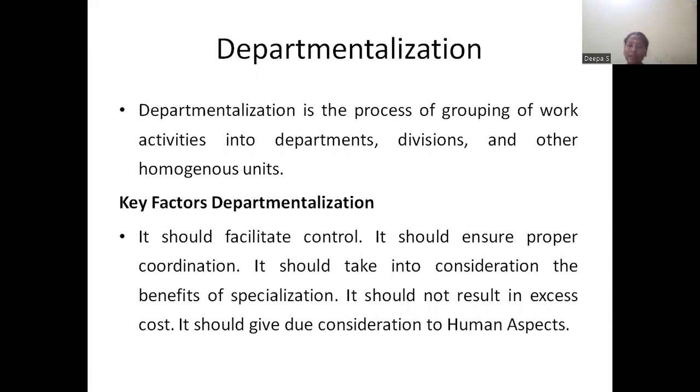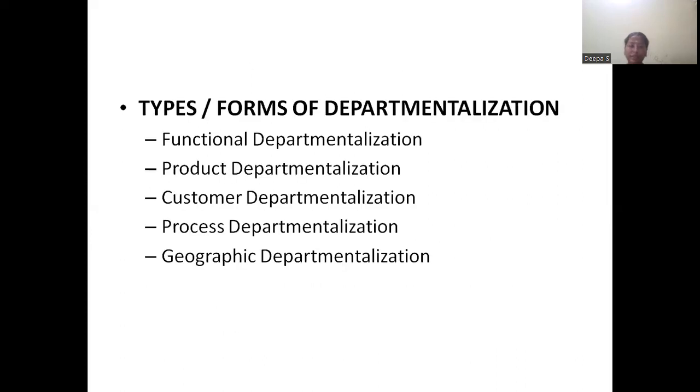Okay, so you can subdivide as a department, or you can have subdivision of your specific task. The main thing in departmentalization is that I can have control by one specific person, and you will have proper coordination with all the other people working under it. You will be considering the specific specialization, and the human aspects of performing the task. So in departmentalization, you can subdivide it into different types.